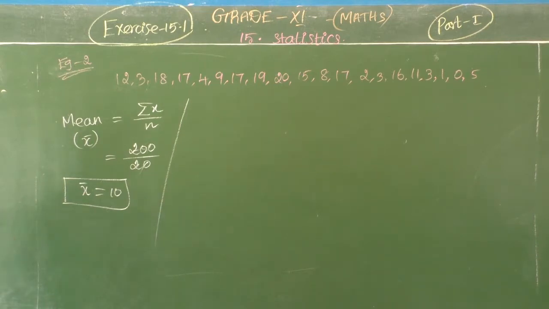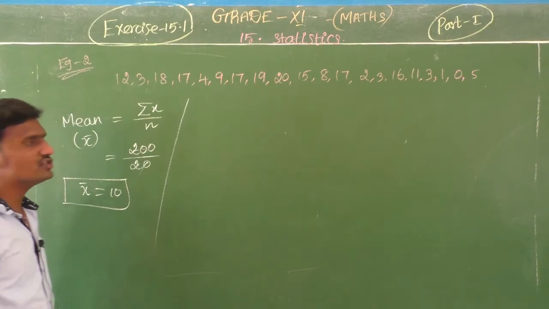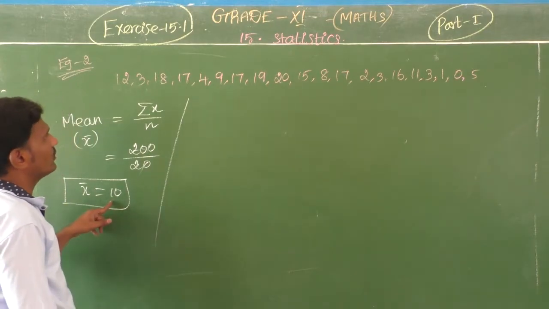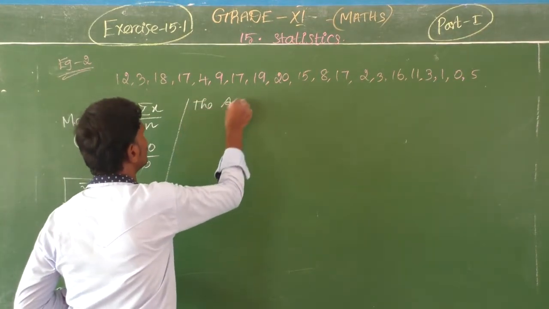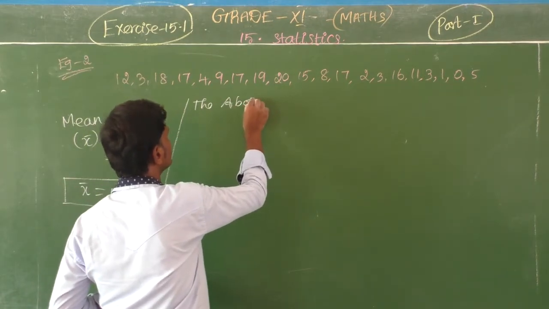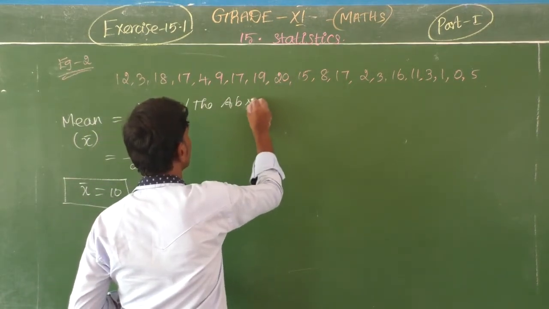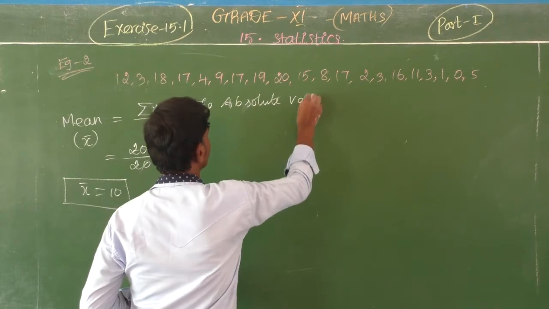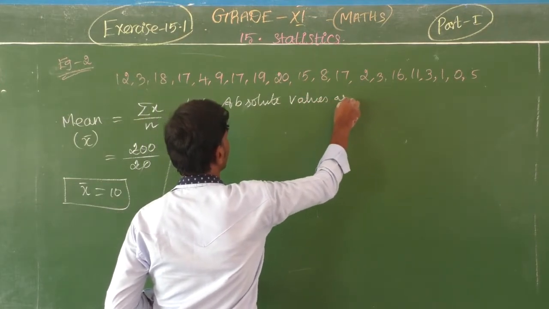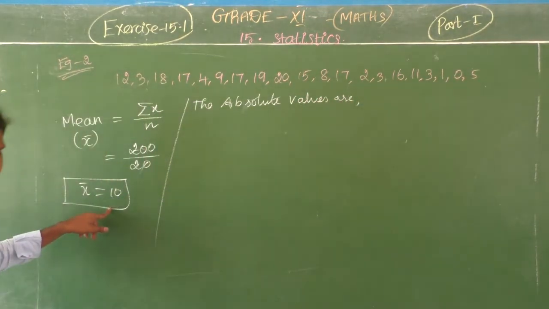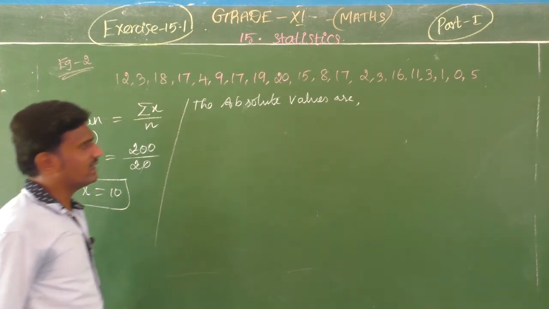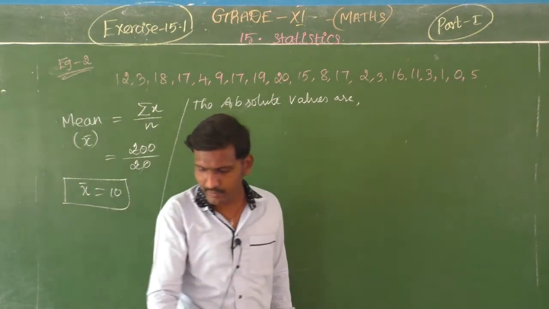Absolute values. Okay. So absolute values means, see, this is 10 now. So write the absolute values xi minus x bar.